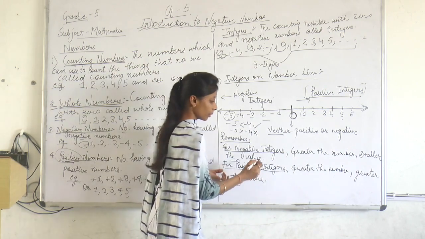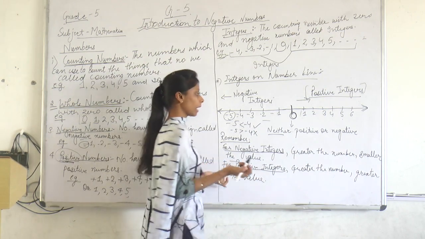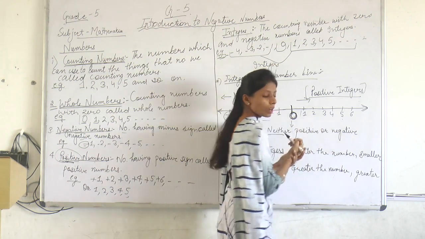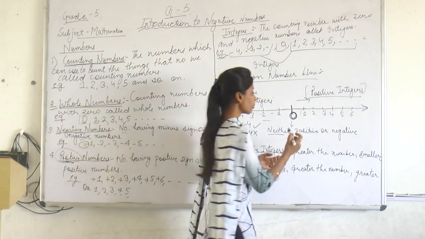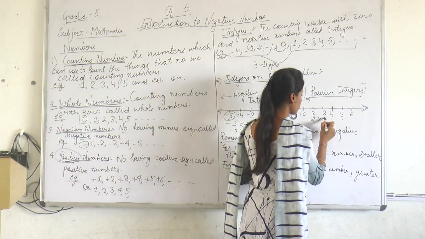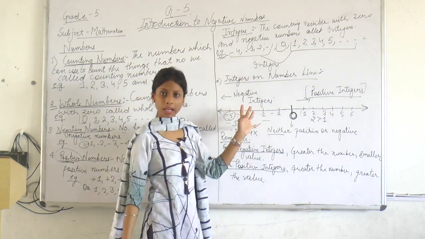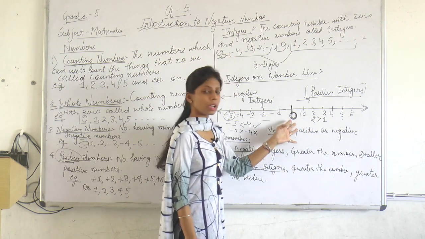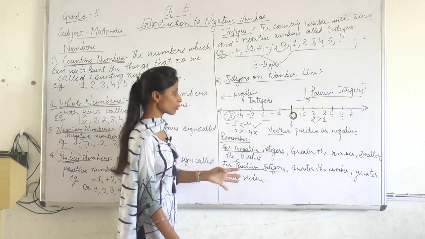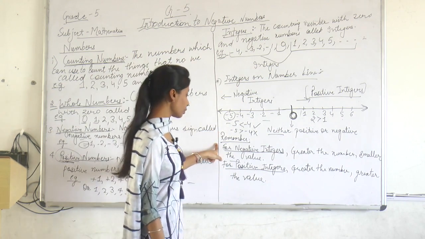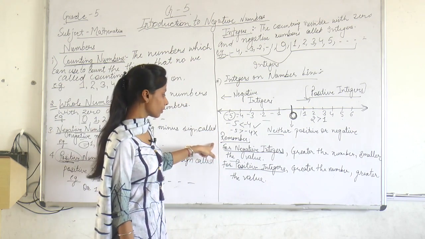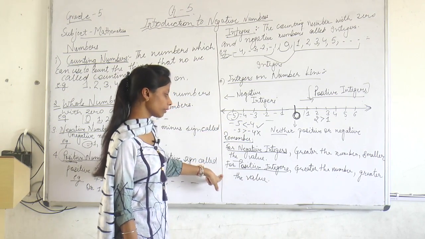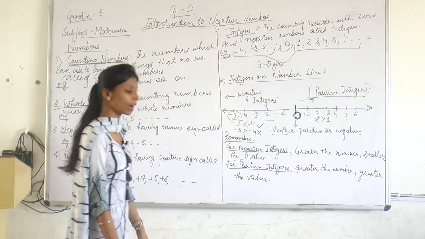Next, positive numbers. Greater the number, greater the value. At the right side of the 0, 1, after 1 comes what? 2. Now 2 is greater than 1. Means the numbers are increasing at the right of the 0 and they have the greater value. So students, you have to remember this very clearly. For negative integers, the greater the number, the smaller the value, and for positive integers, the greater the number, the greater the value.